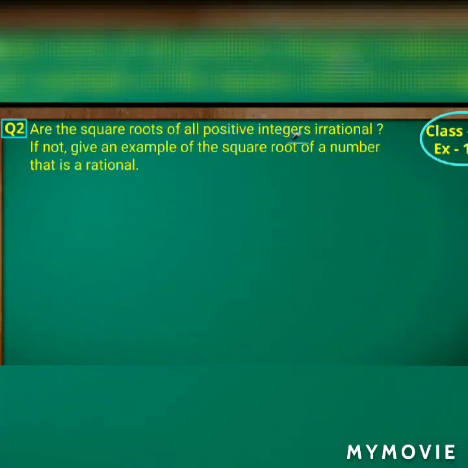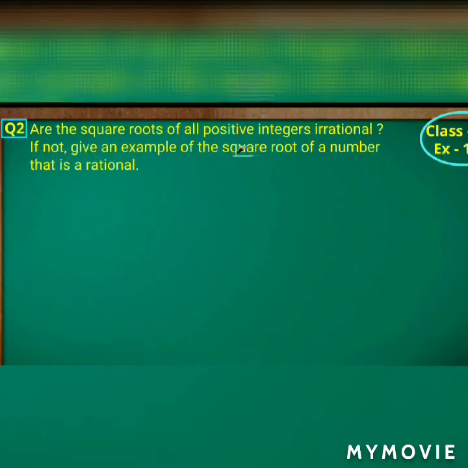So now come to the next question, that is, are the square roots of all positive integers irrational? If not, give an example of the square root of a number that is rational. So we know that square roots of all positive integers are not irrational, isn't it?